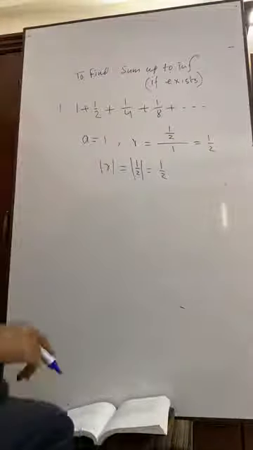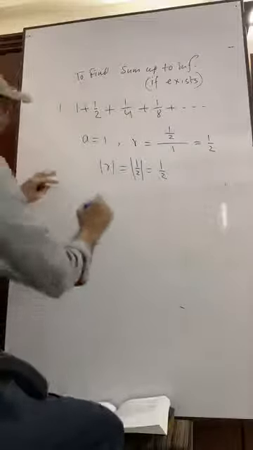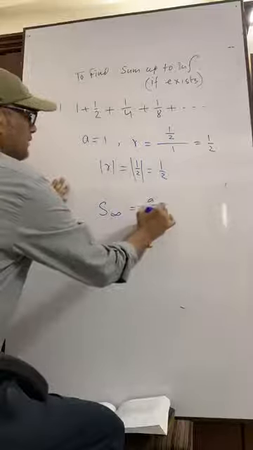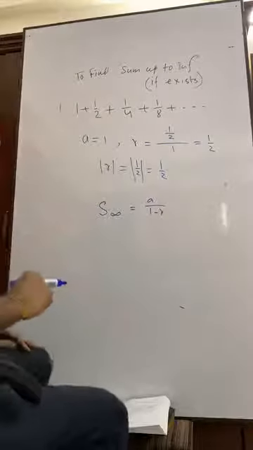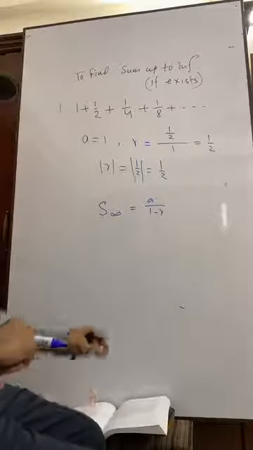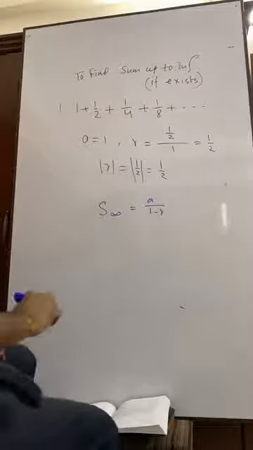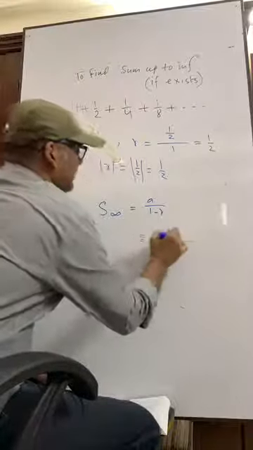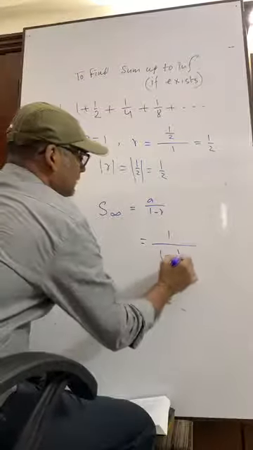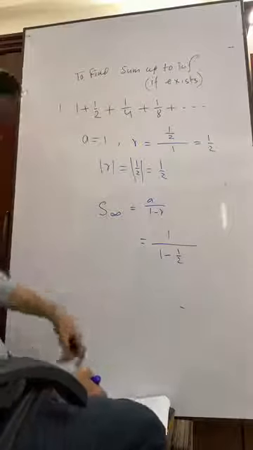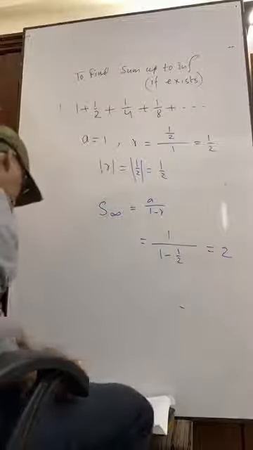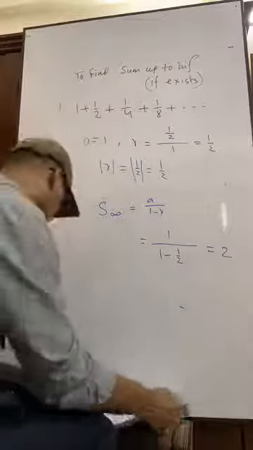Now what we know, that day I also proved how S infinity is equal to A by 1 minus R. Okay, how does it come? S infinity is equal to A by 1 minus R. I showed you. Okay. Now, what is the value of A? A is 1. What is R? R is half. So, in the denominator there is half. So, the total answer is 2. You understand? Now, let's do question number 3.